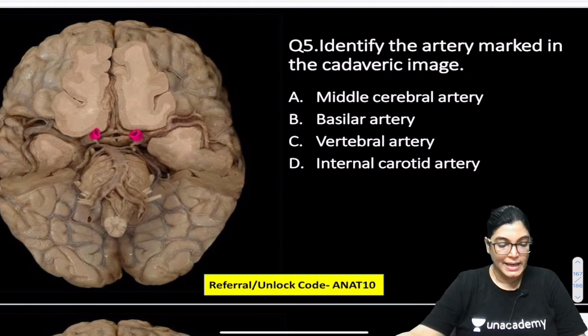Vertebral artery, lying here. Okay, what about others? Middle cerebral artery. Okay, what about others? Sam is telling D, internal carotid artery.